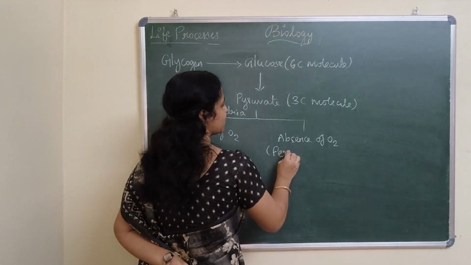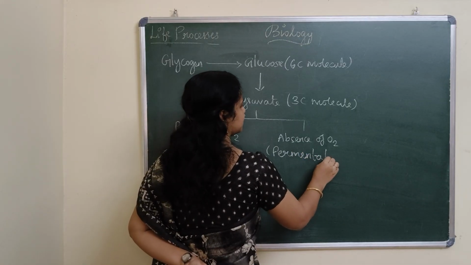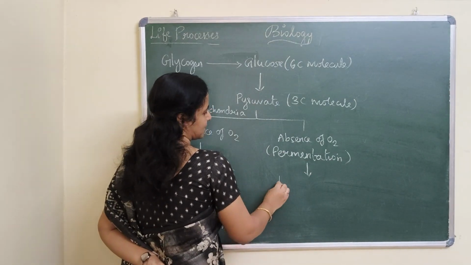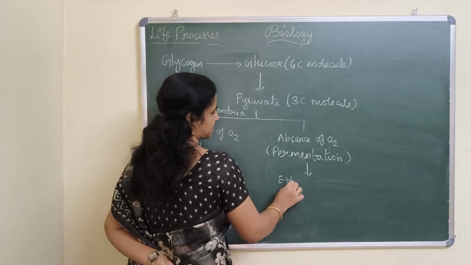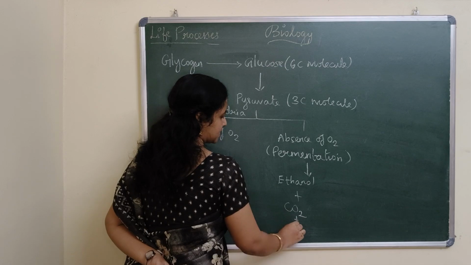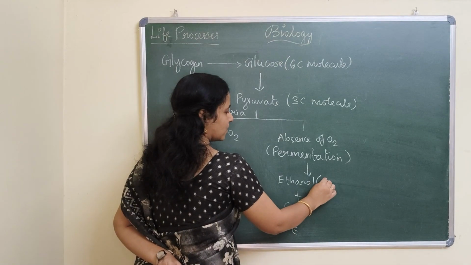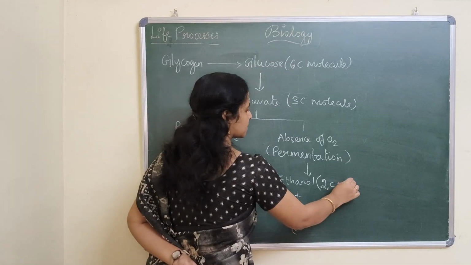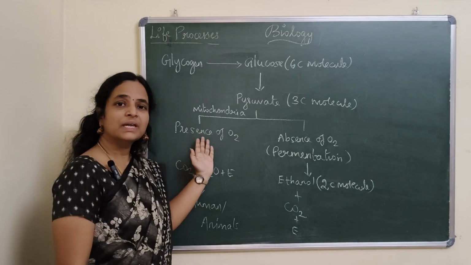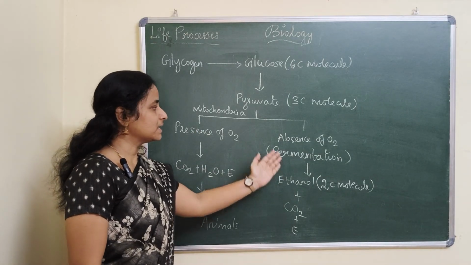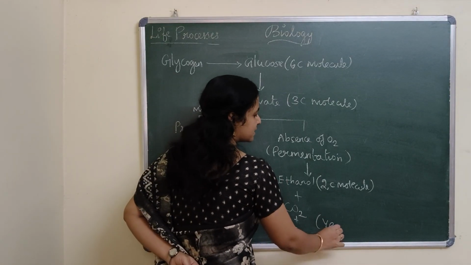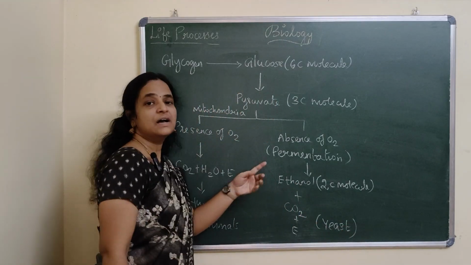So because of fermentation, the pyruvate will turn into ethanol and carbon dioxide plus energy. So this ethanol is a 2 carbon molecule. Animals and humans, we require oxygen for respiration, whereas lower forms like microbes and yeast undergo anaerobic respiration. You call that process fermentation.